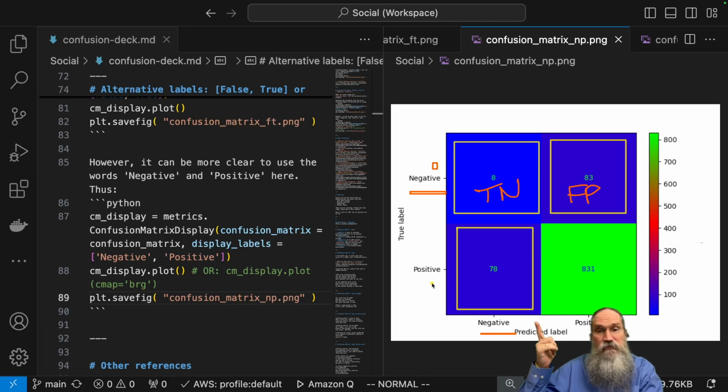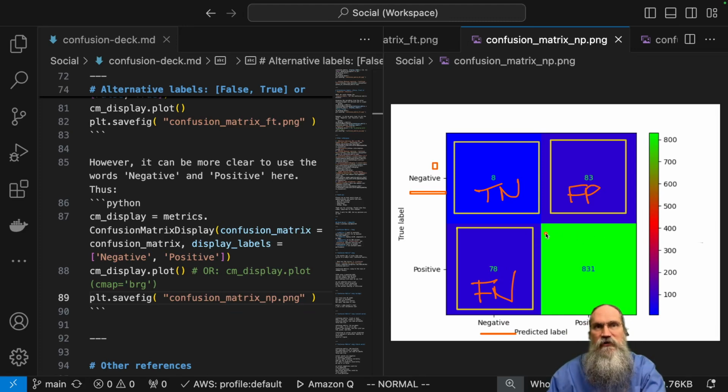The false negative. It's not really negative, it's just that our prediction is incorrect. So that's a different kind of error than the false positive in the other corner. So this is a false negative here.